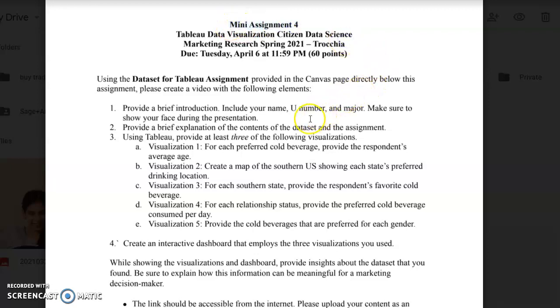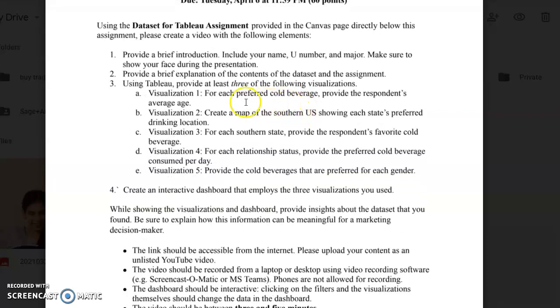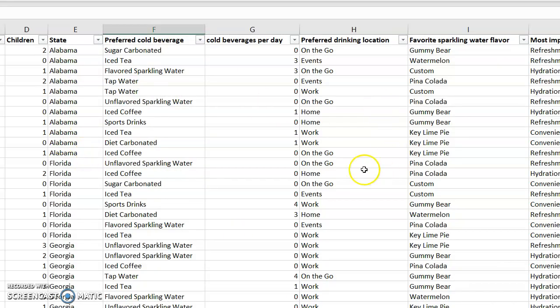For this assignment, I was tasked with creating an interactive dashboard that consists of at least 3 of the visuals that I was able to choose from. These visuals and the dashboard were made using data from this data set.